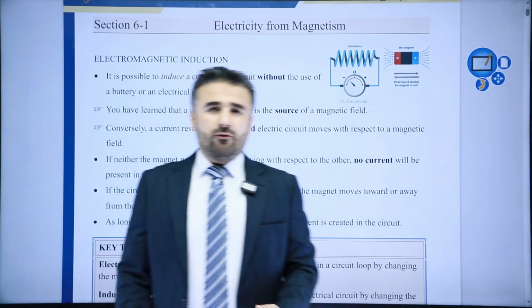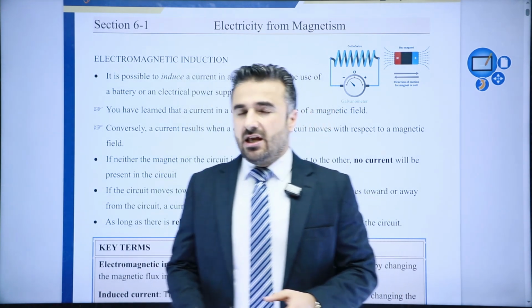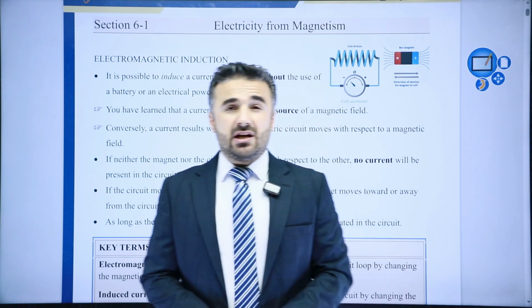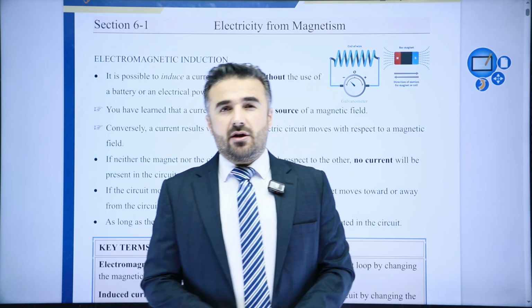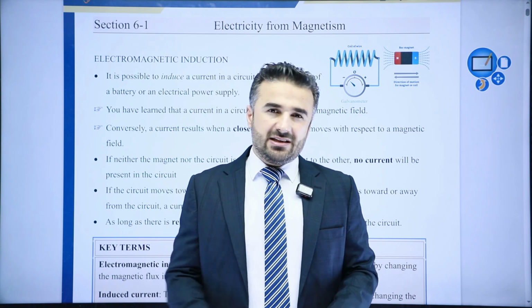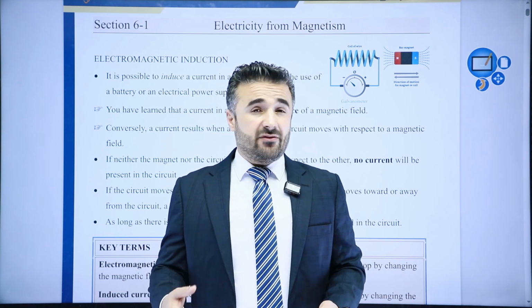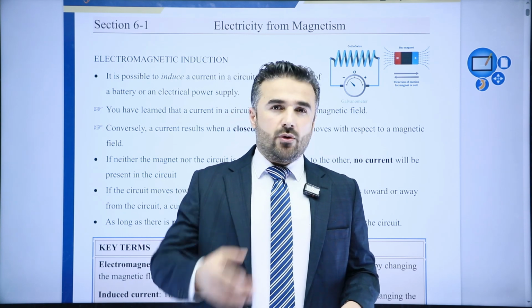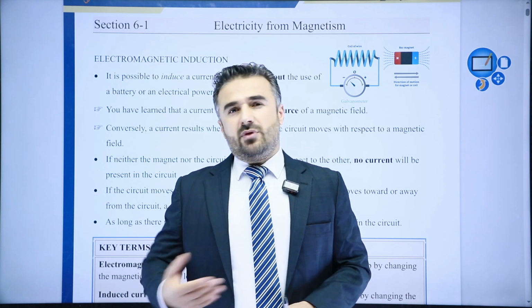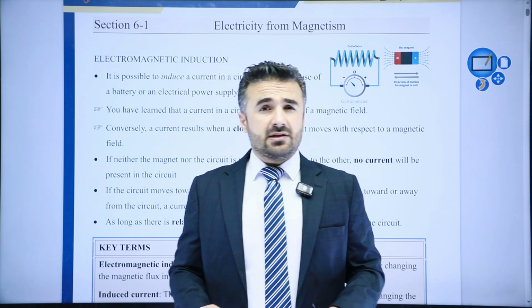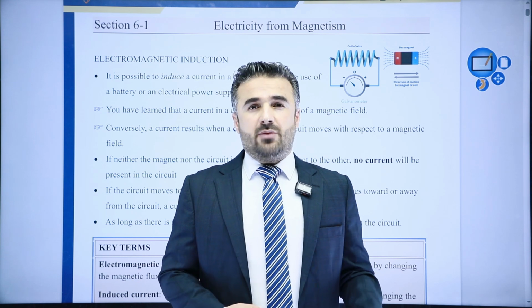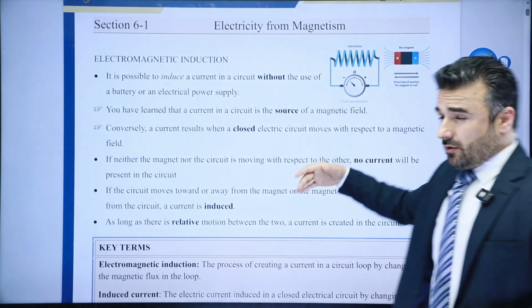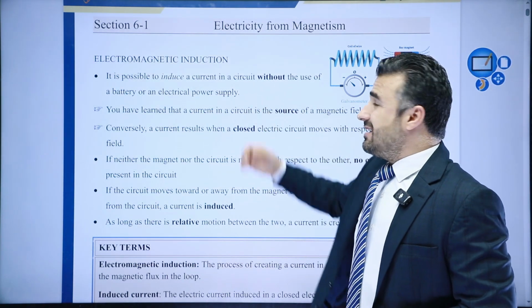So like I said before, in chapter 5, we used to have induced magnetism or a magnetic field using electricity. And you do remember we said if current flows through a wire, there will be a circular magnetic field, or concentric circles of magnetic field, around the wire. If it is a coil, of course, there were magnetic fields around the coil. And the more the turns, and the more the intensity of the current, the stronger the magnetic field were. But now, in this chapter specifically, we're going to do the opposite. And of course, that is magnetic induction.